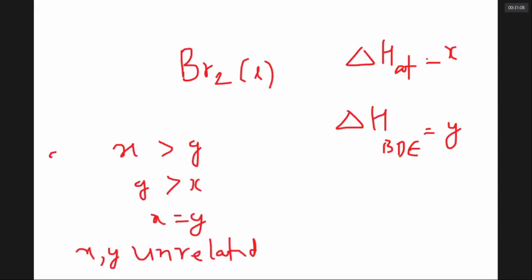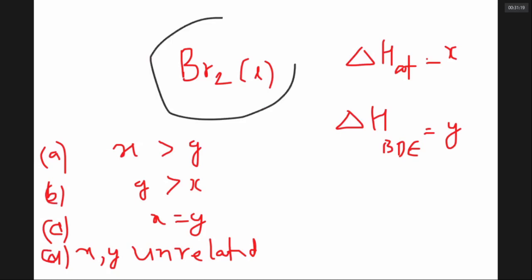What could be the answer? The answer depends on your understanding of these two definitions.